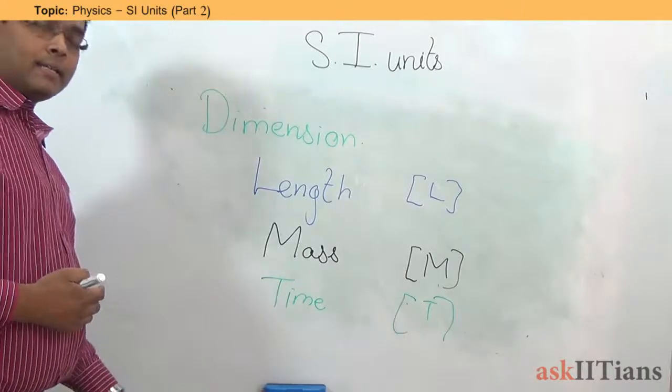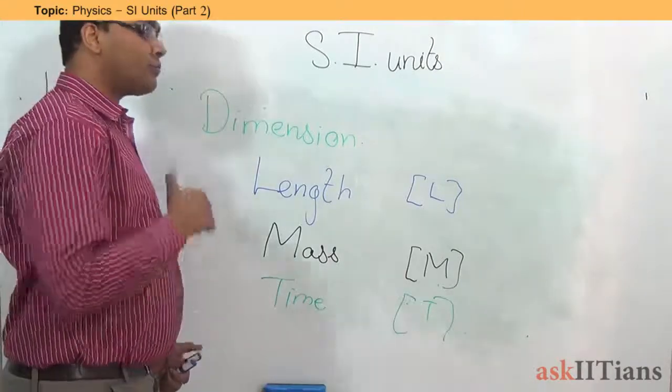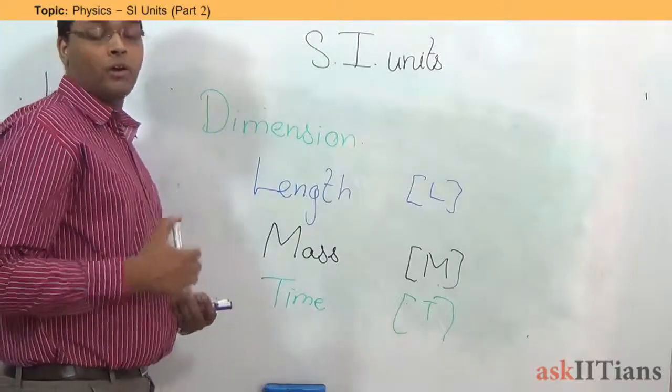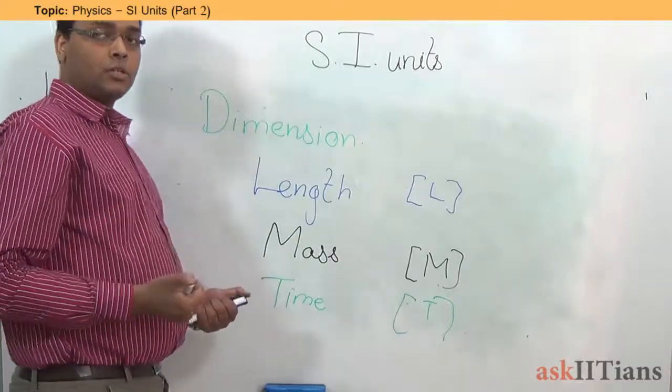There are obviously other quantities as well. From these quantities, we are now going to understand how to derive the dimensions.